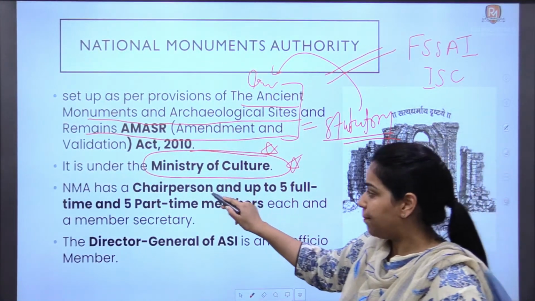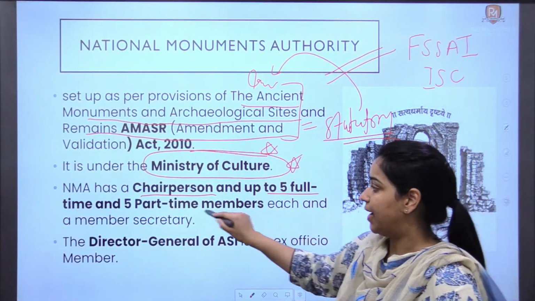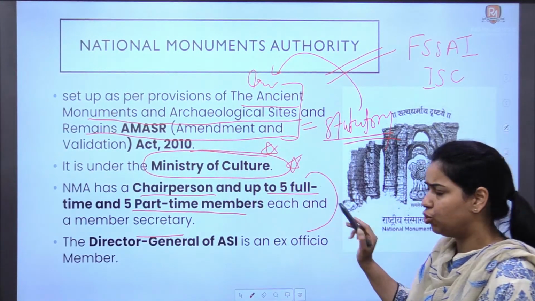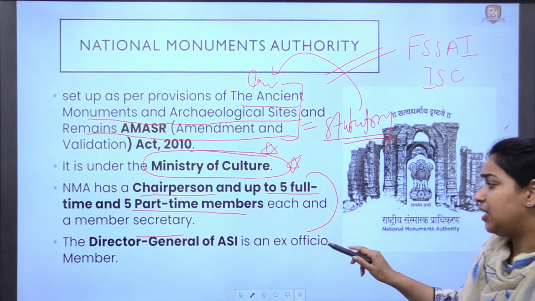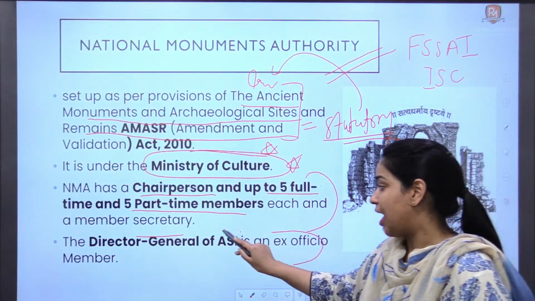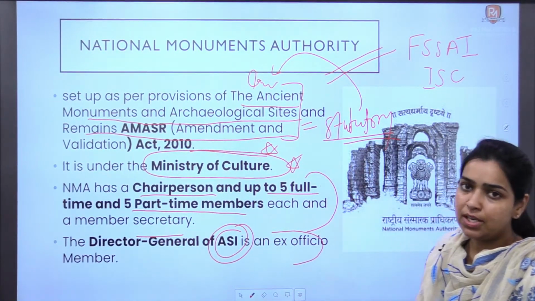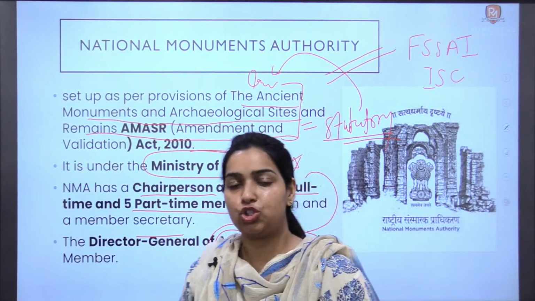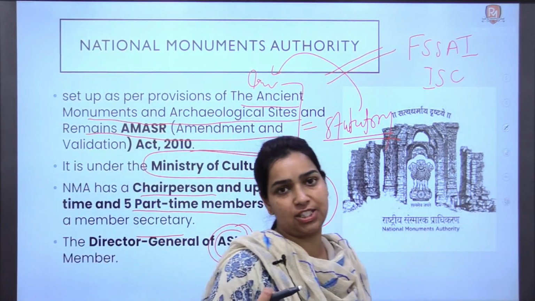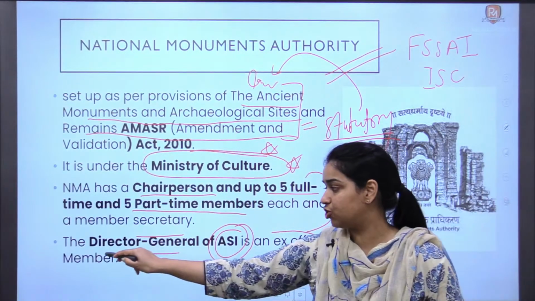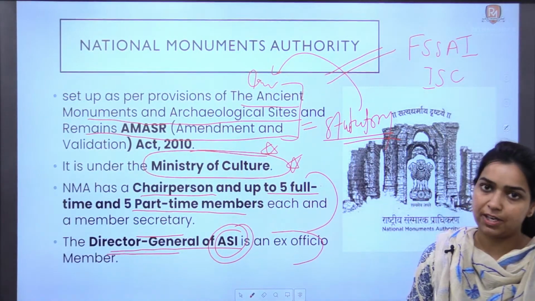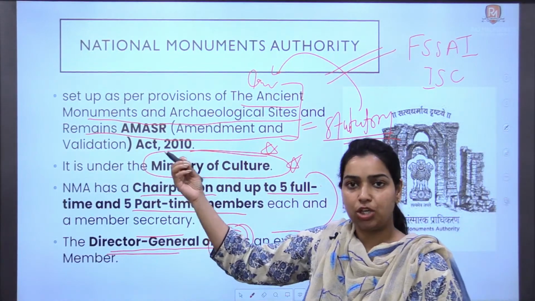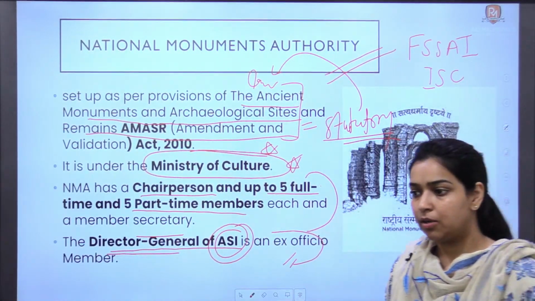It has a chairperson, 5 full-time and 5 part-time members with a secretary, right? These members can be asked in the UPSC, right? And finally, the Director General of the Archaeological Survey of India is the ex officio member of this authority. ठीक है? Ex officio means by the position itself. Whoever holds the position of Director General of Archaeological Survey of India will also become a member of the National Monuments Authority, right?